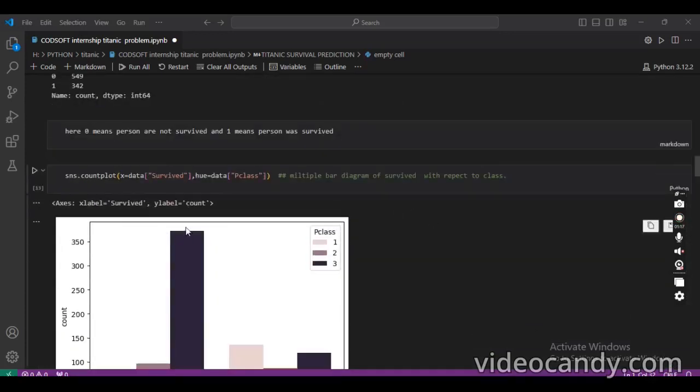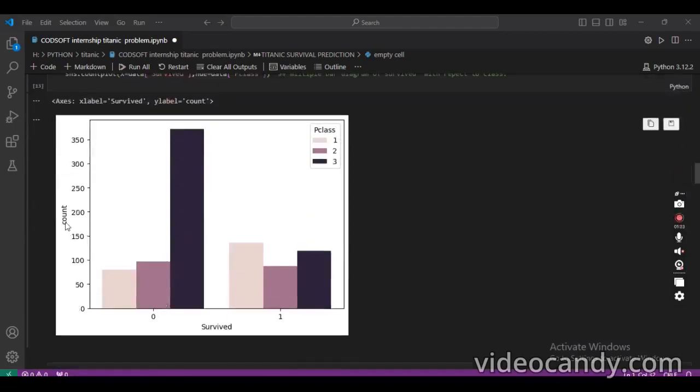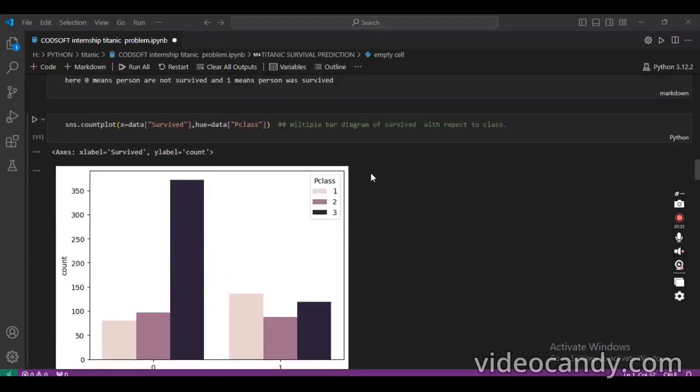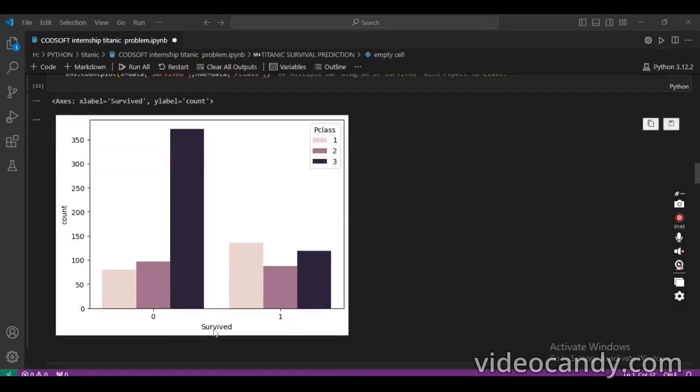Then we draw a multiple bar diagram of the Survived column with respect to the count and with respect to the passenger class: first class, second class, and third class. In the not-survived case, the number of non-survived passengers in the third class is very high compared to the first class.